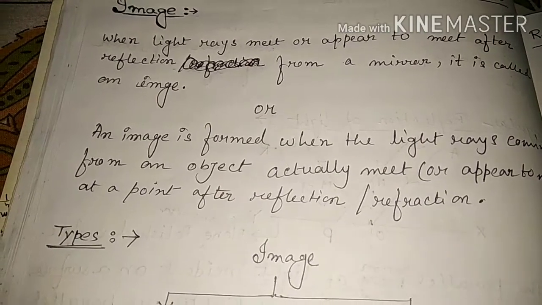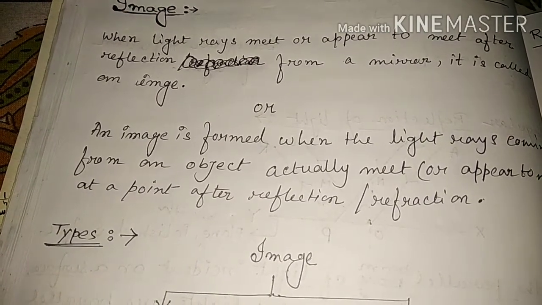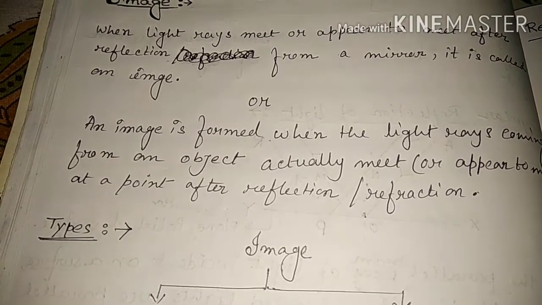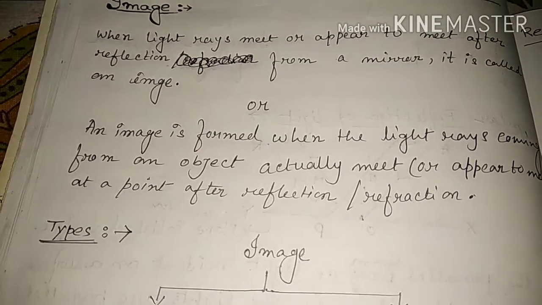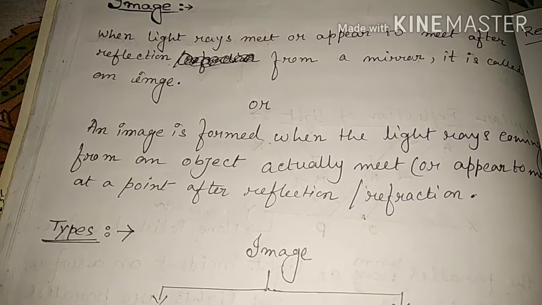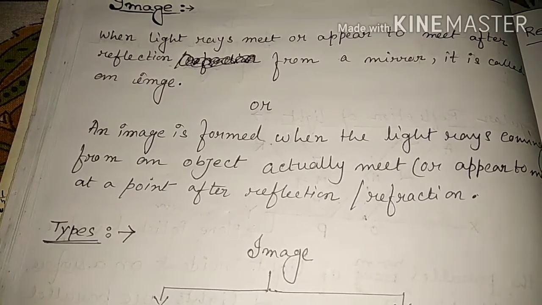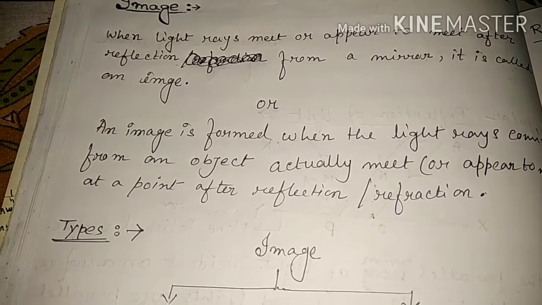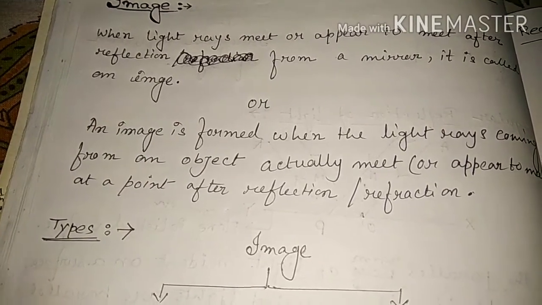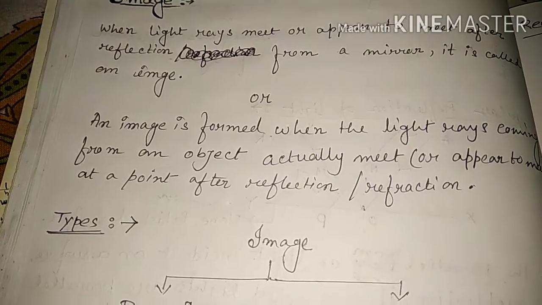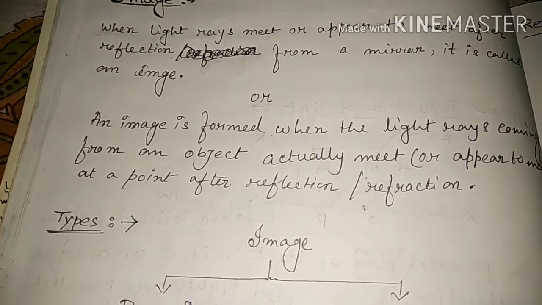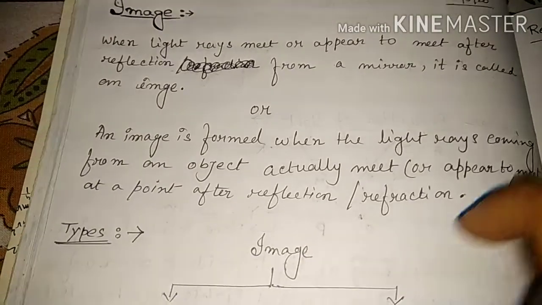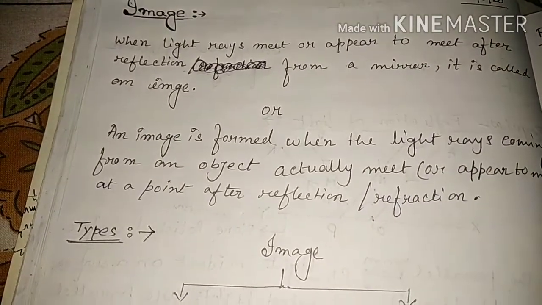Another one: an image is formed when light rays coming from an object, because the light always comes from a source. So when we get the image of an object, the source of the light rays is an object. So light rays coming from an object actually meet or appear to meet at a point after reflection or refraction.